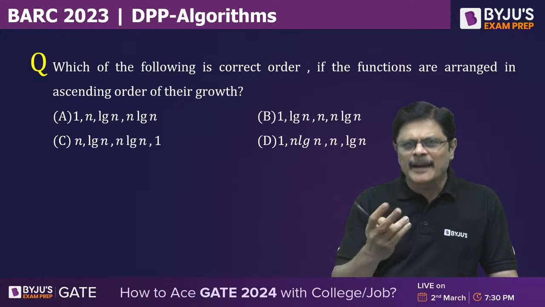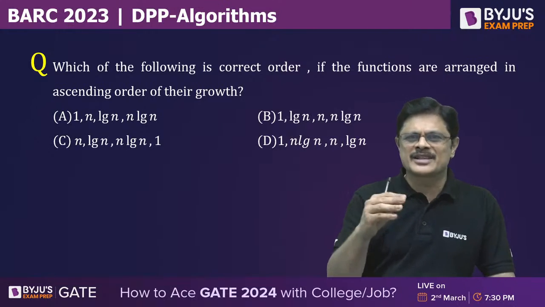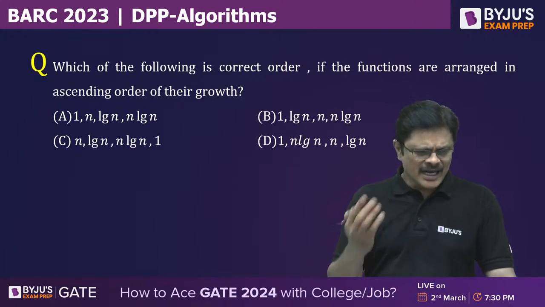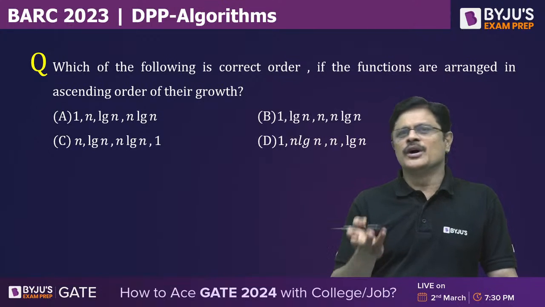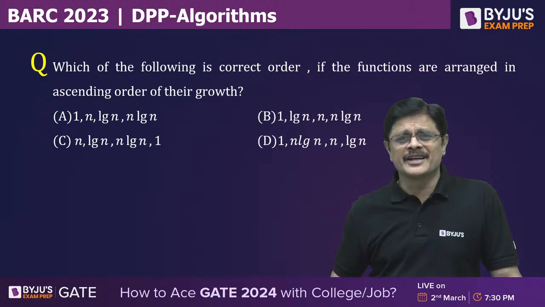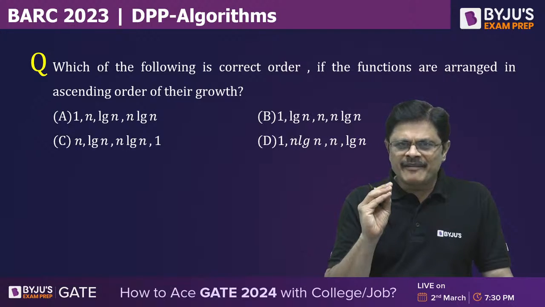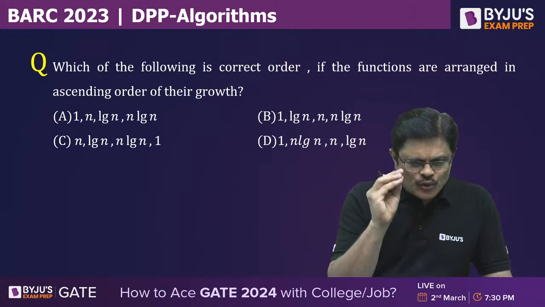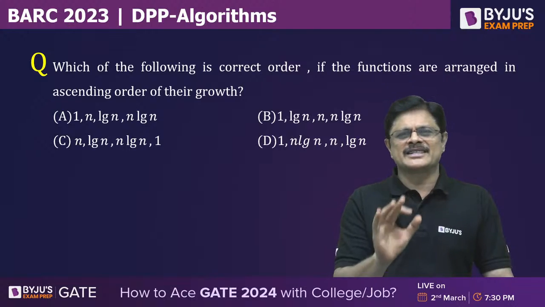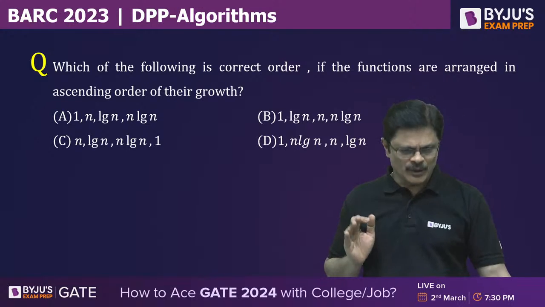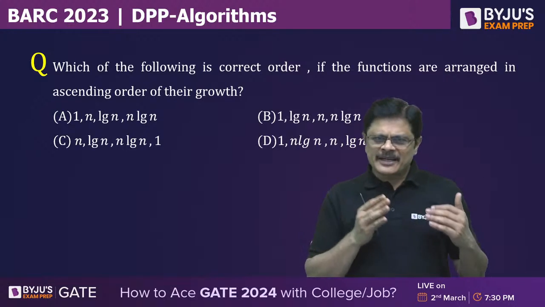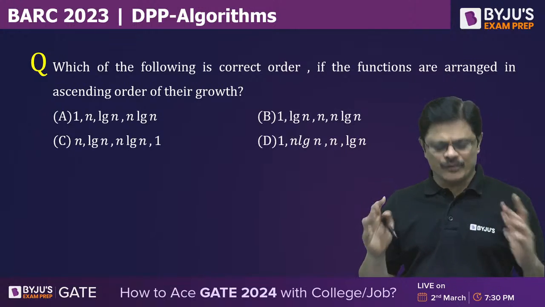Obviously the questions may be a little research oriented. Otherwise, if it is BARC or ISRO, or even UGC NET, generally the questions will be of a very, very basic type. Those who prepared well for the GATE examination, that is the maximum level, so you can expect a level less than or equal to that.